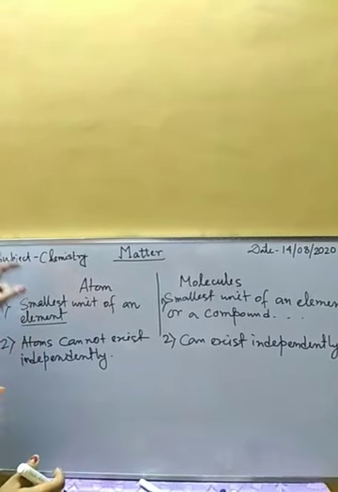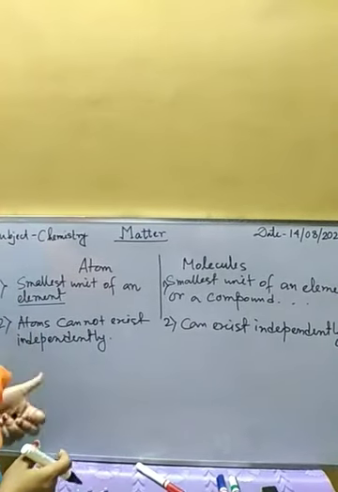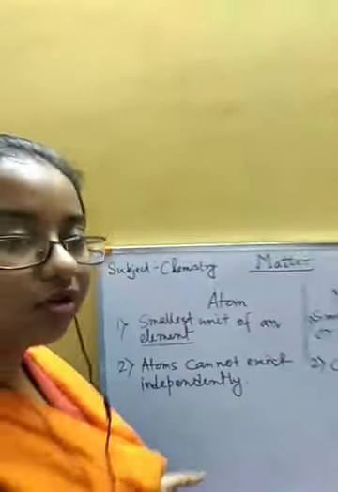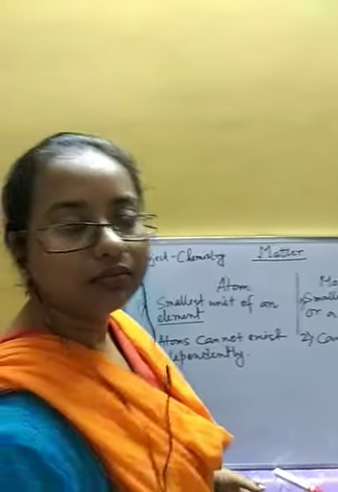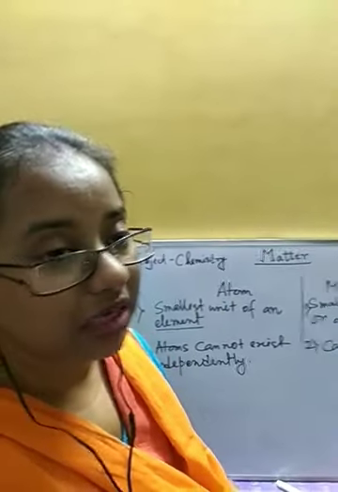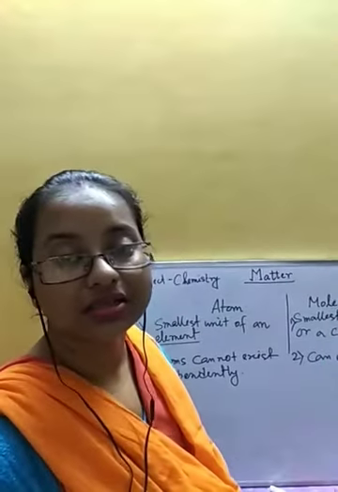Though there are a few exceptions, we know that noble gas atoms are having stable electronic configuration. They are having the number of electrons which are required to attain the stability.